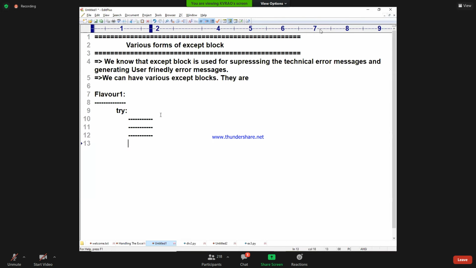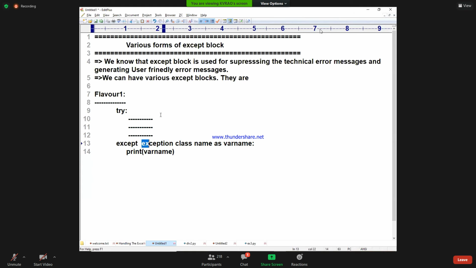Then except, exception class name as variable name, print of variable name.